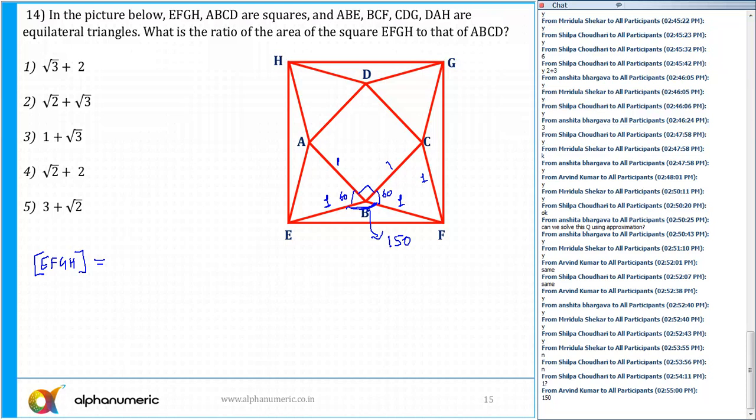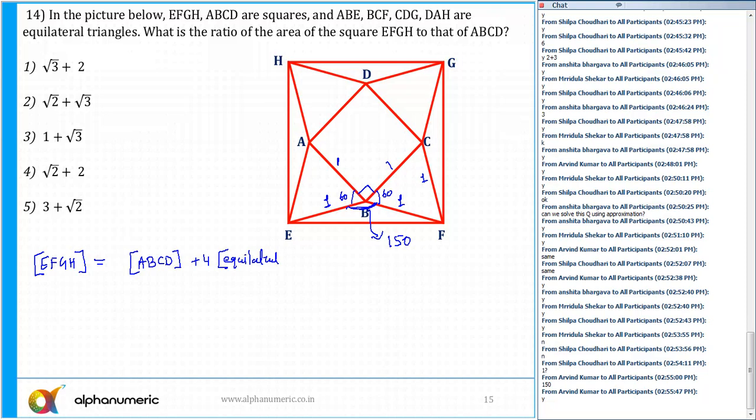Can you say the area of EFGH is nothing but the area of square ABCD plus 4 times the area of the equilateral triangles plus 4 times the area of the triangle EBF? Yes or no? And divided by the area of ABCD also. So that we can do it anyway.